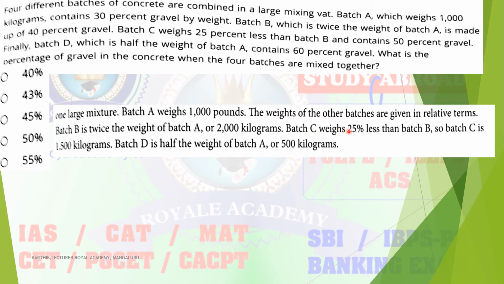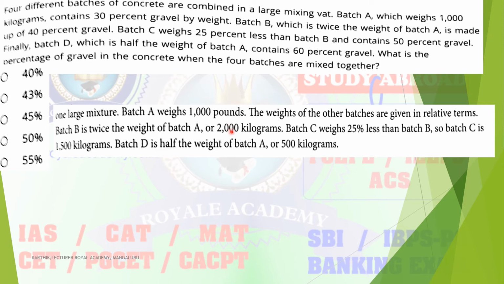Next, batch C weighs 25% less than batch B. So 25% of 2000 is nothing but, you divide 2000 by 4 and you will get 500. So 2000 you divided into four different parts because of 25%.